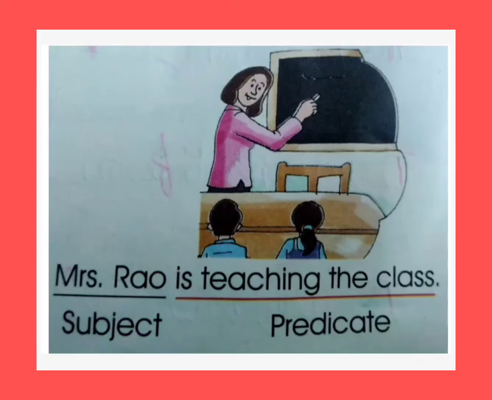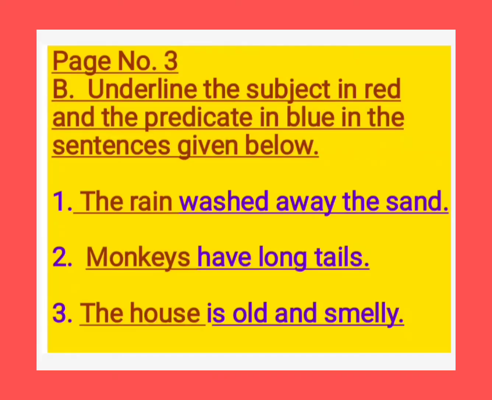Now see another example. Mrs. Rao is teaching the class. We are talking about Mrs. Rao. So Mrs. Rao is subject. And what we are saying about Mrs. Rao, is teaching the class, comes under predicate. Now children, got it? Now children, we do some exercises which were given on page number 3.